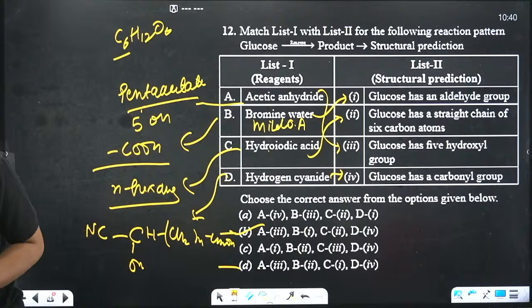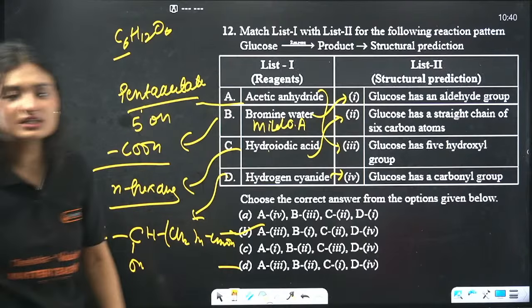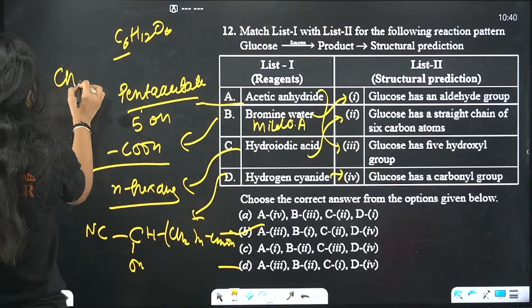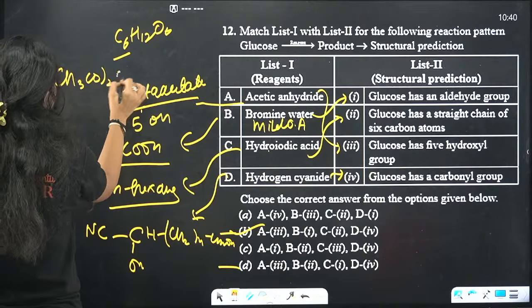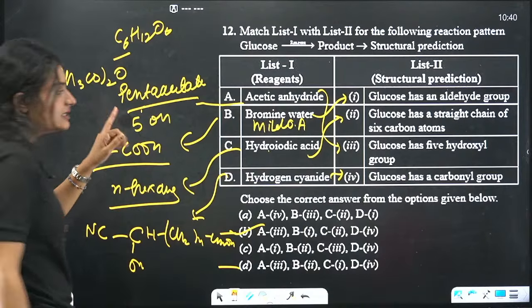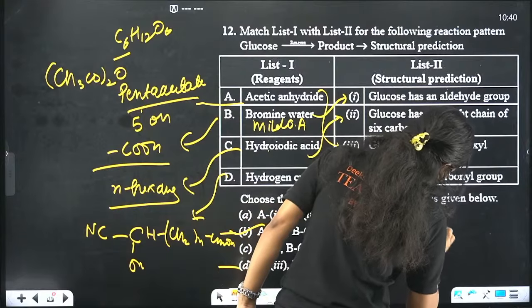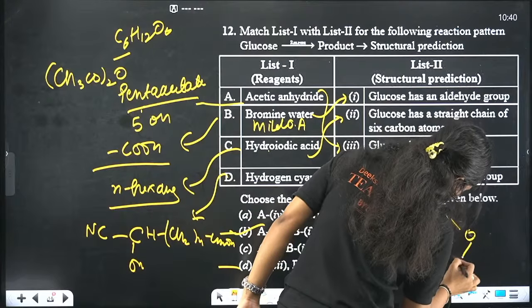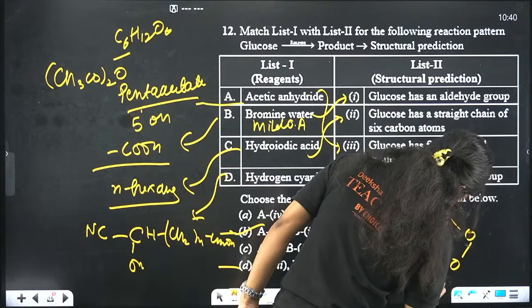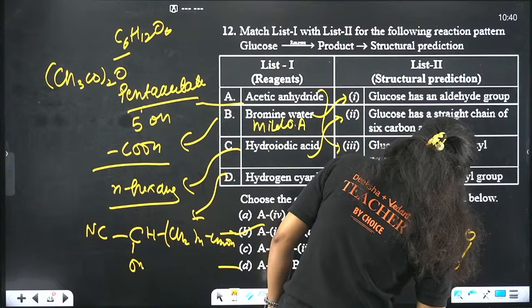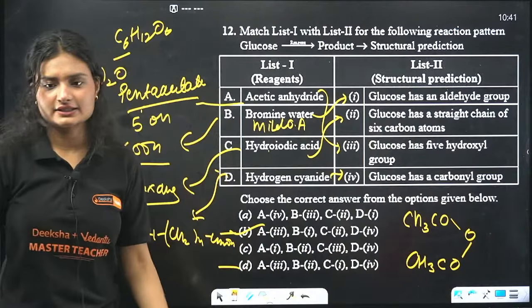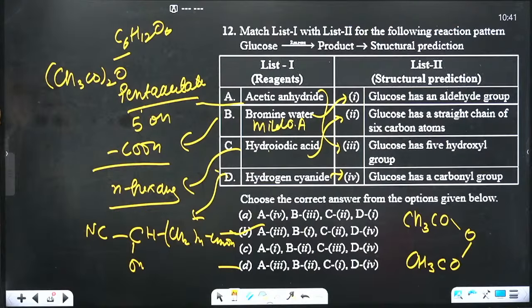So all of you are answering D. Yes, ma'am, please tell the chemical formula of acetic anhydride. Khushi, this is acetic anhydride, and if you want a clear diagram, it looks like this: CH3COO, CH3. This is acetic anhydride. I hope it is clear. Again guys, take a screenshot if you want. Okay, done. Next question.